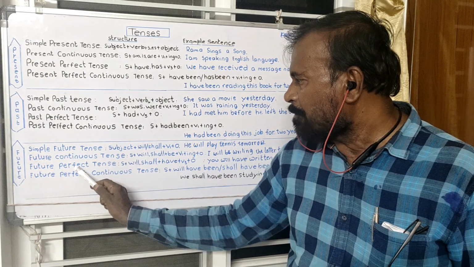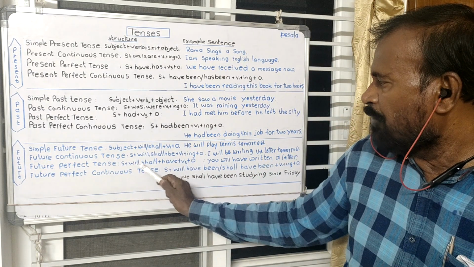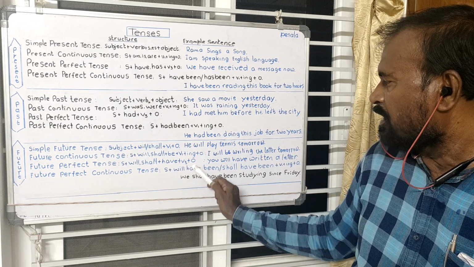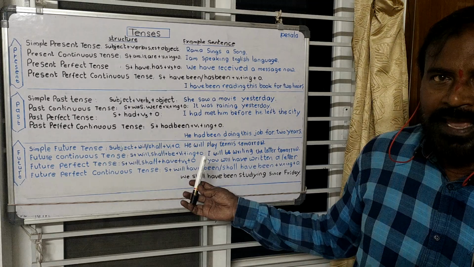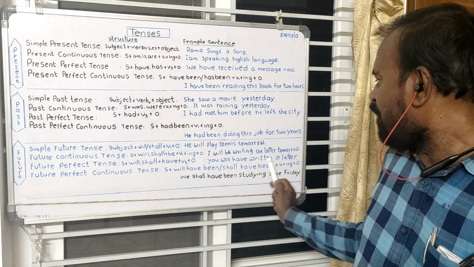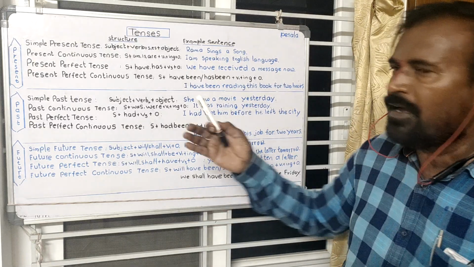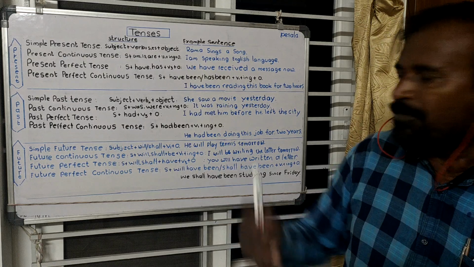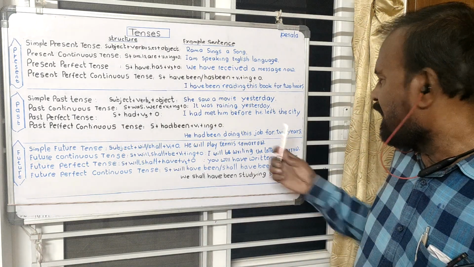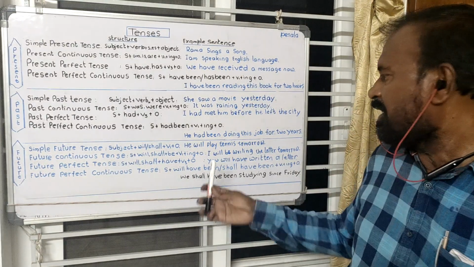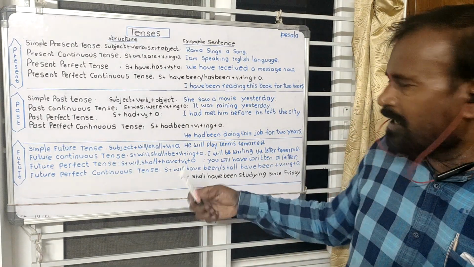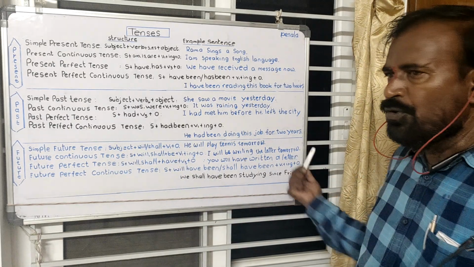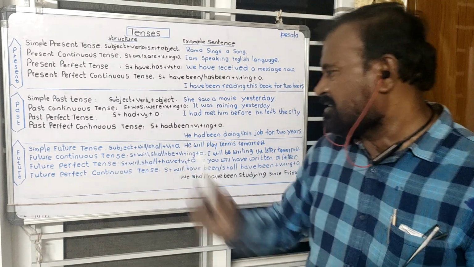Come to the future perfect tense. Subject, will or shall plus have plus V3 plus object. See the example sentence. You will have written a letter. It is about the coming time. In a certain period, in the coming days, you will have written a letter. The completion of the letter, the writing of the letter, will be completed in the coming period. That kind of action is used in the future perfect tense.